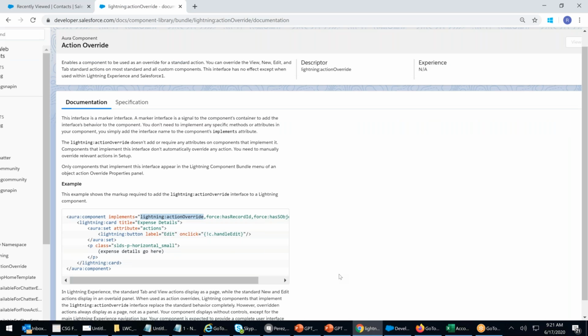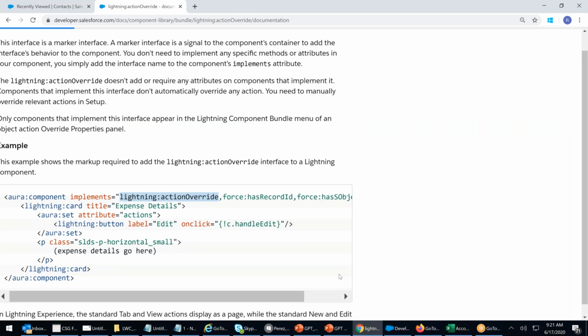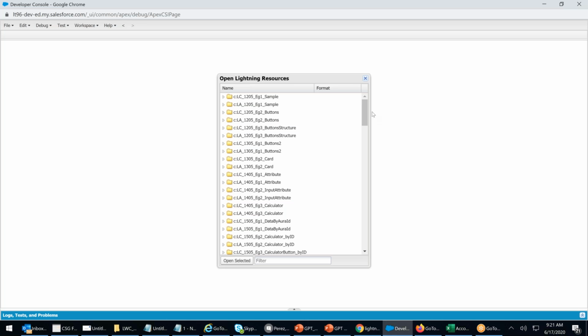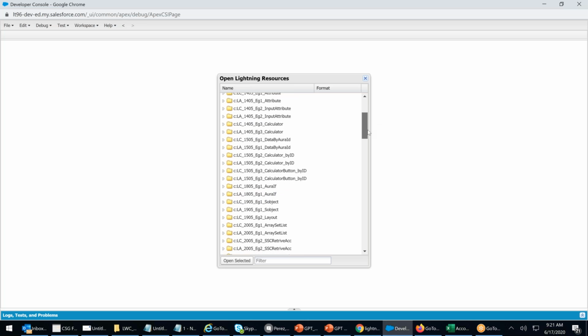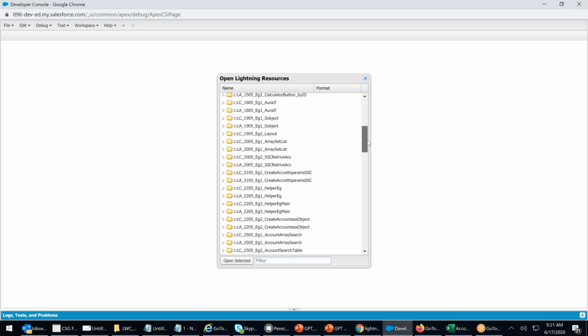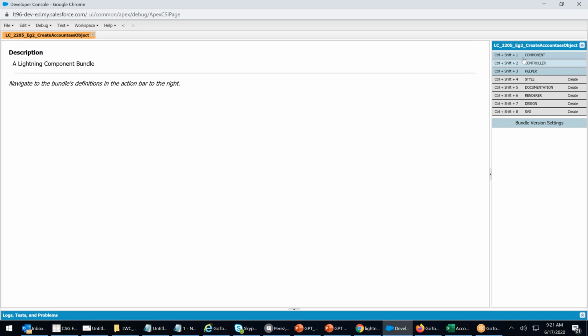Where? Whichever component. Let's go back and open our component. Open lightning resource. Let us see one of the components where we are creating an account, retrieving, right? Create account as an object. Here it is. I'm opening this component. Open selected. I go to the component.